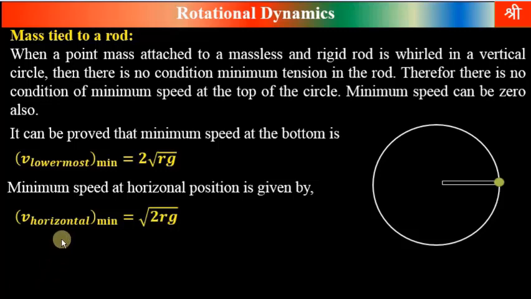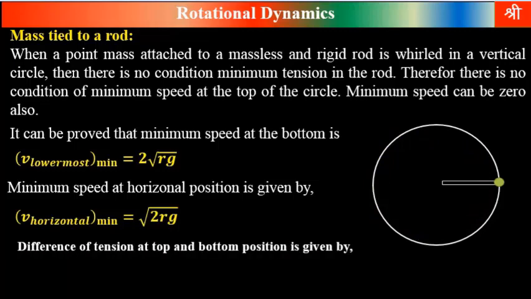Similarly, we can prove that minimum speed at horizontal position should be v horizontal, minimum should be under root 2 rg. Speed can be greater than this but cannot be less than this. If the speed at this horizontal position becomes less than this value under root 2 rg, in that case this body will not be able to complete the circle, and circular motion in vertical plane is not possible in that case.